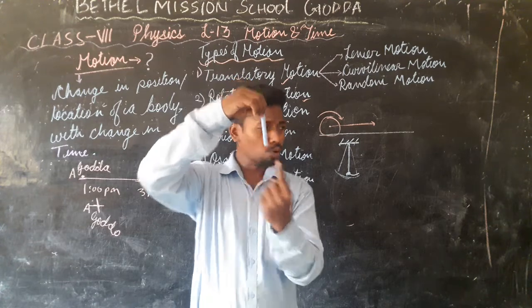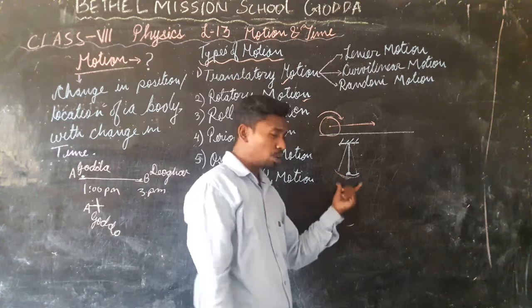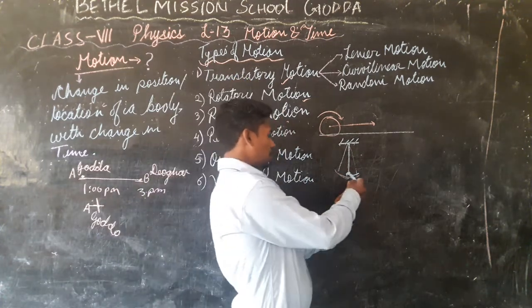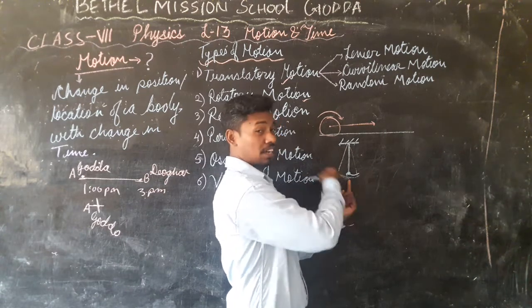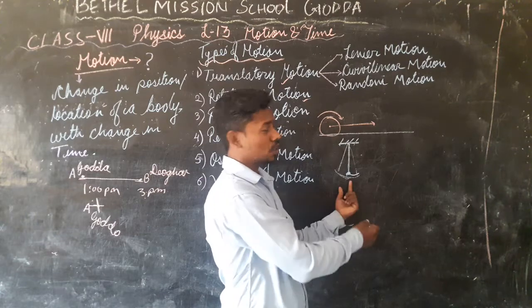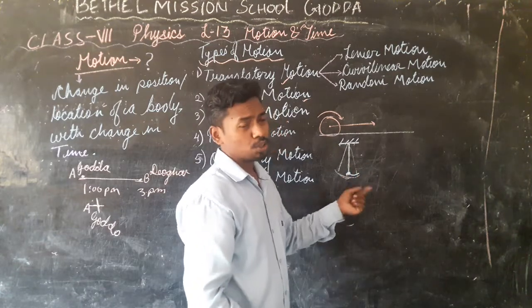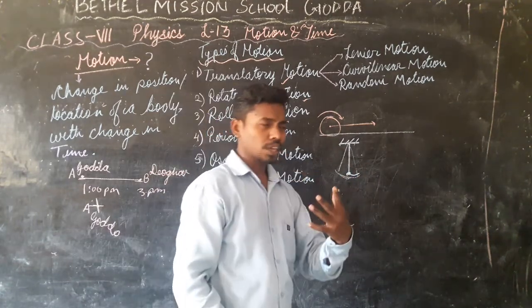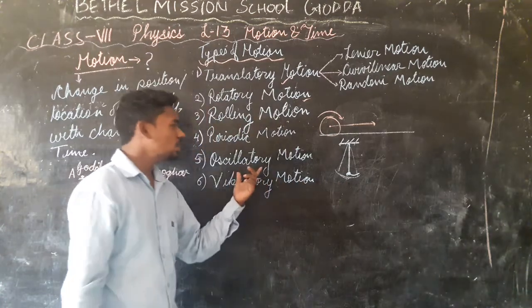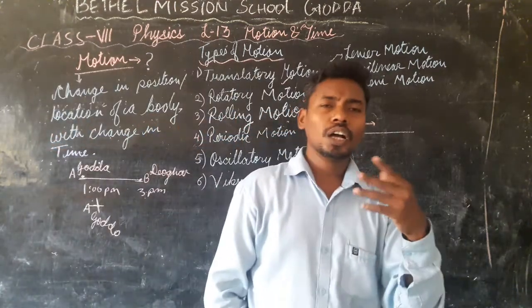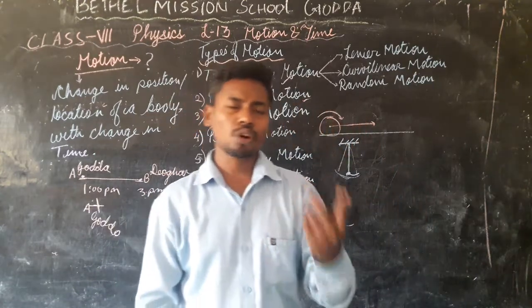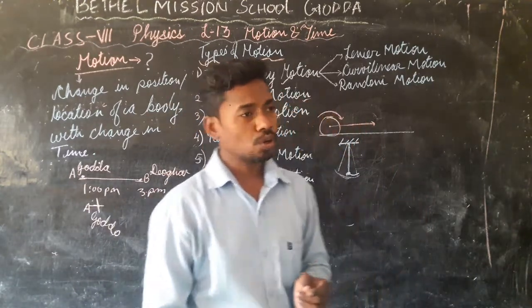So this type of motion can also be seen in what? Pendulum. So it moves about the mean position to and fro, right and left. So it moves about the mean position. Okay, so this type of motion is called oscillatory motion. The to and fro motion of a particle about the mean position is called oscillatory motion.